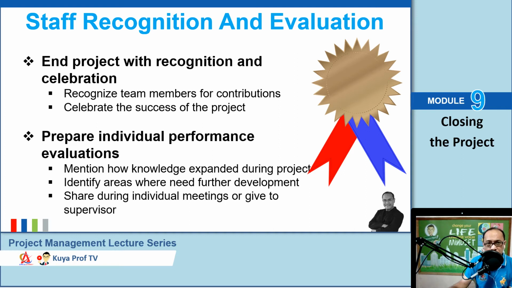This evaluation should be shared during individual meetings with the team members or given to their supervisor to share with them. Okay, so again, the evaluation part is very important, and recognizing each contribution of your staff is also very important.